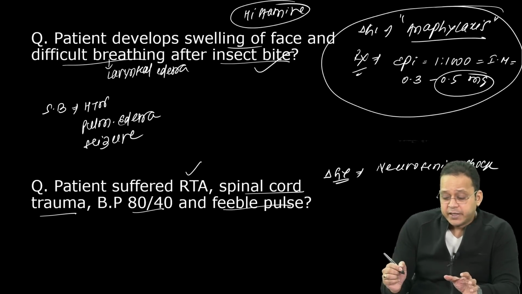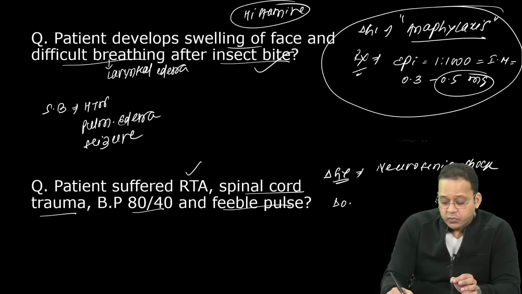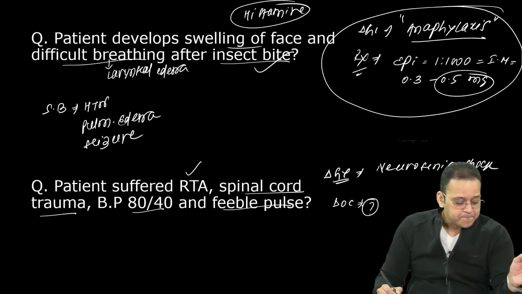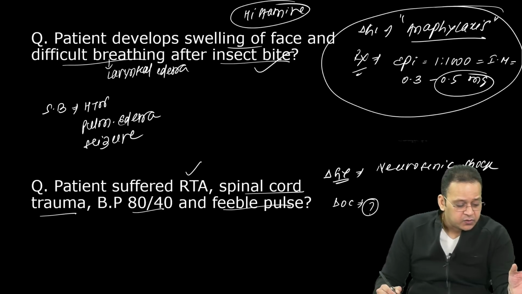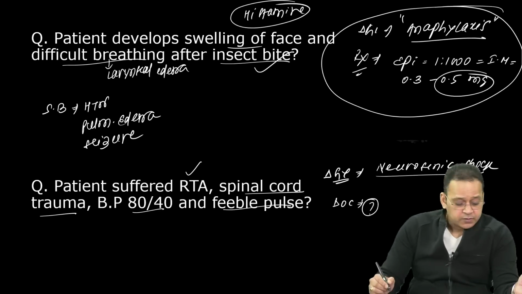Now, once I've made the diagnosis of neurogenic shock, what is the treatment? What is the drug of choice? Doubts we'll discuss at last, not now. So neurogenic shock, what is the drug of choice?